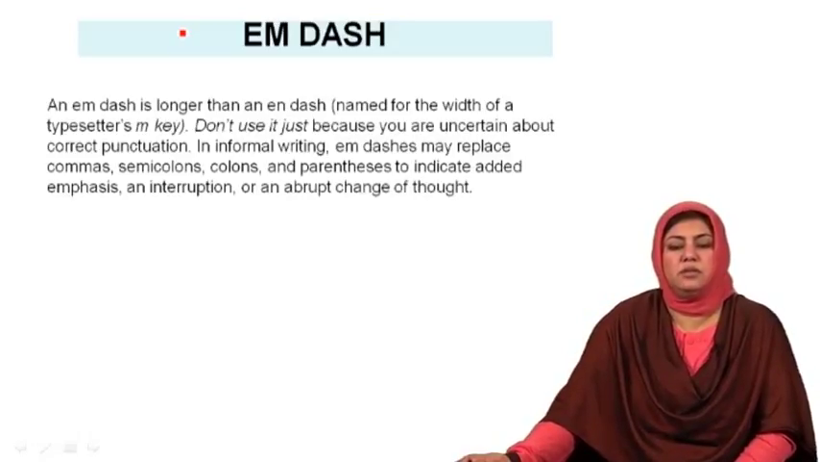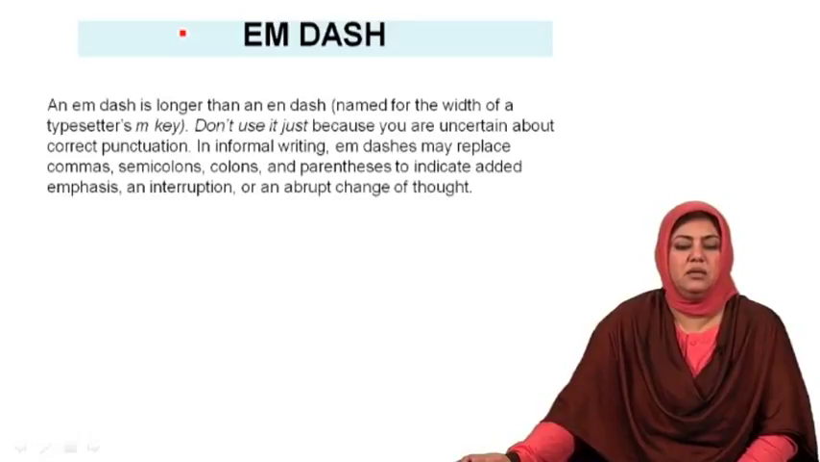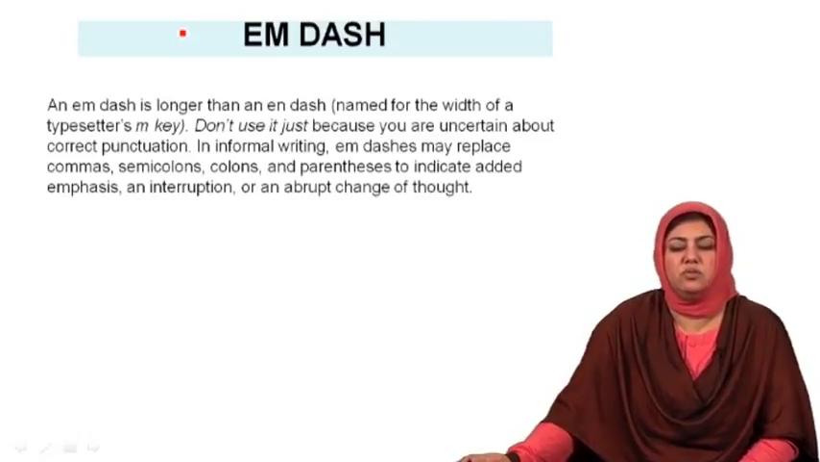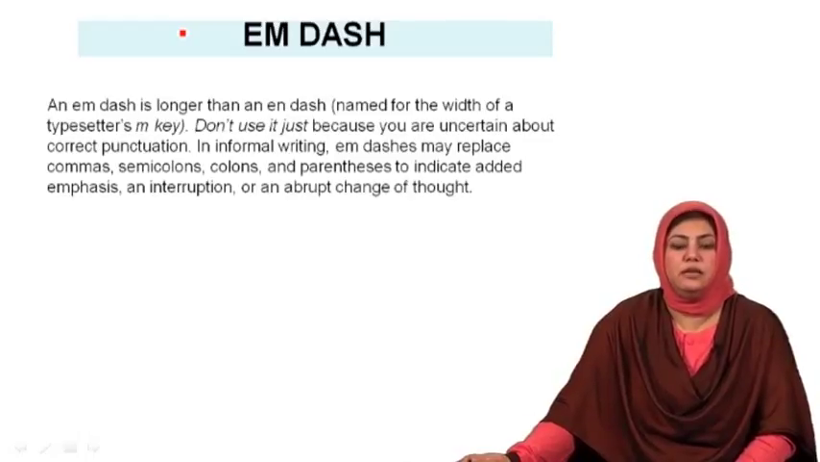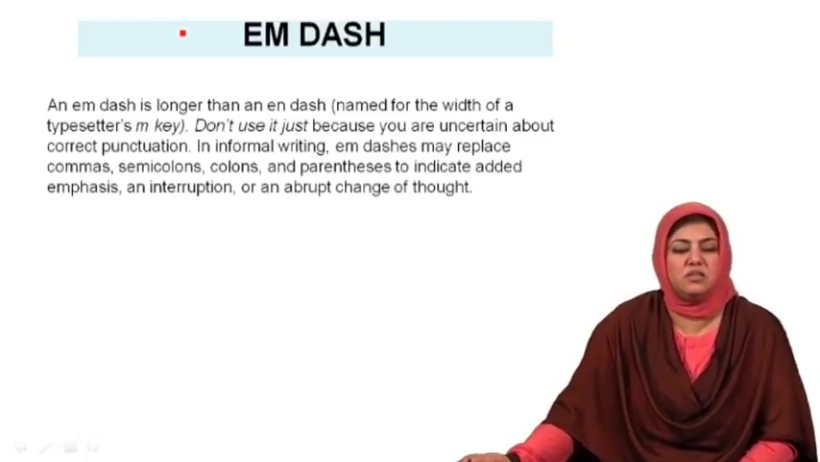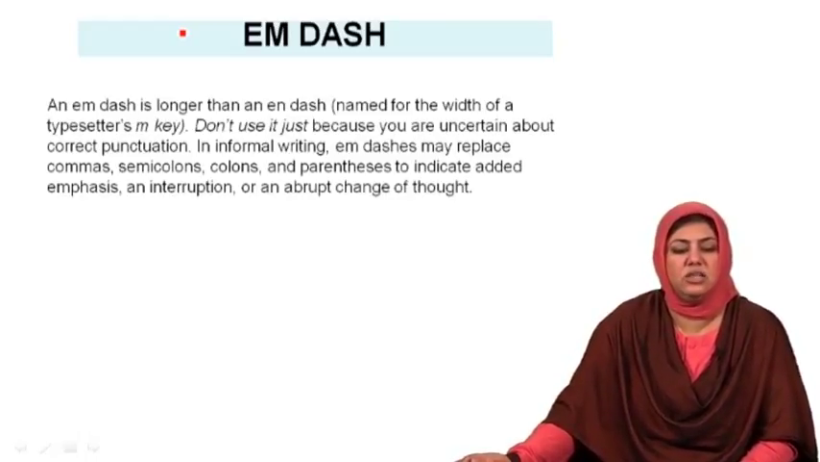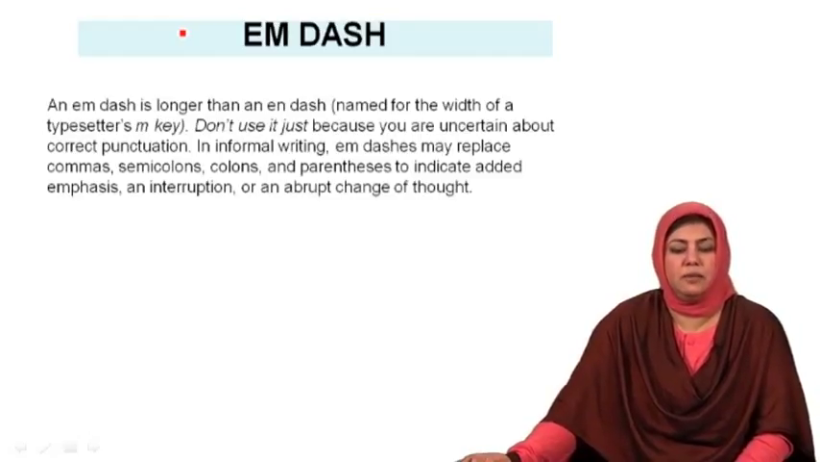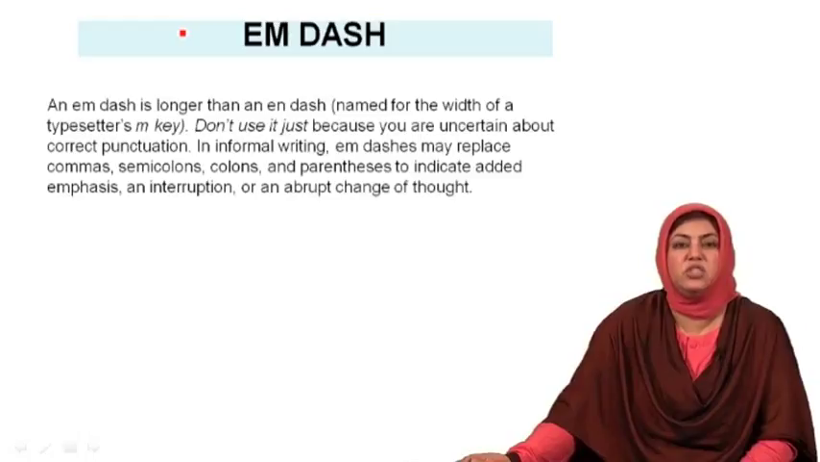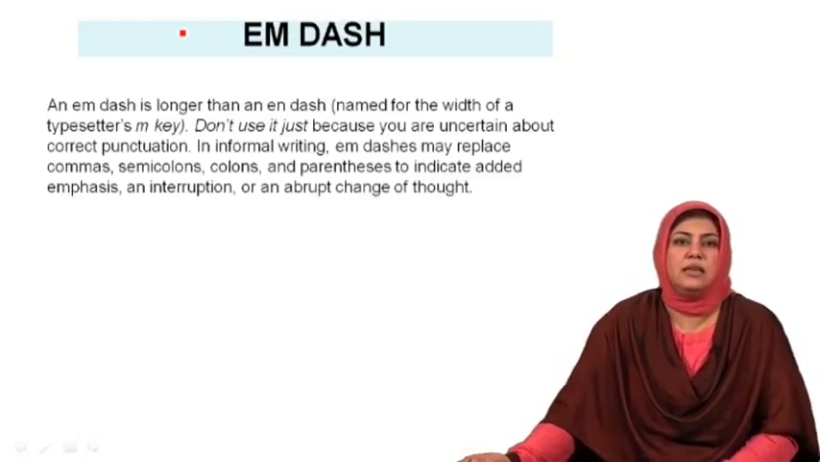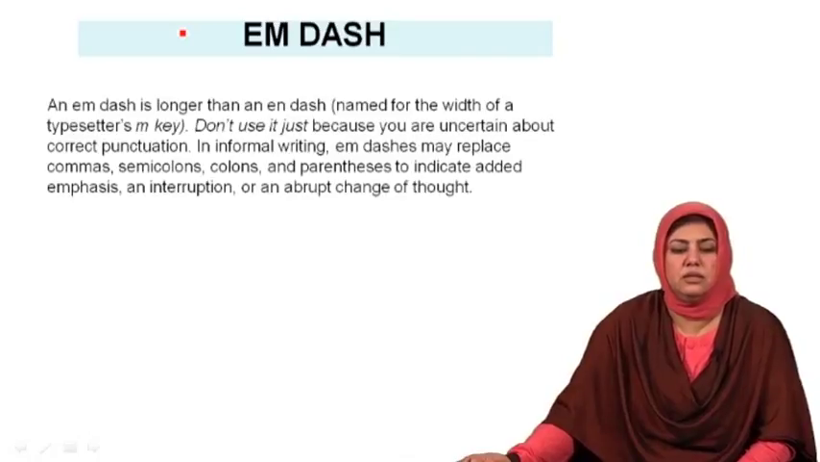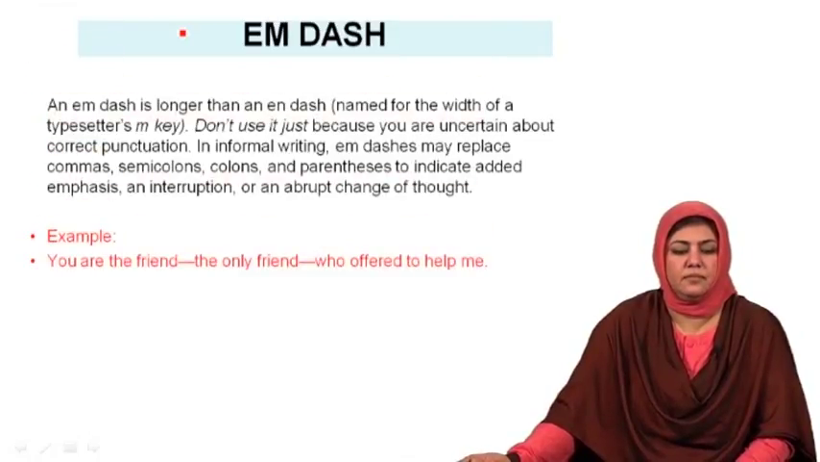So I repeat that an M dash is longer than an N dash. It is named after the width of a typesetter's M key. Please do not use it just because you are uncertain about correct punctuation. In formal writing, M dashes can replace commas, semicolons, colons and parentheses to indicate additional emphasis, or to show an interruption or an abrupt change of thought where the writer abruptly shifts from one thought to the other. Here is an example. You can look at the example. You are the friend, the only friend who offered to help me.